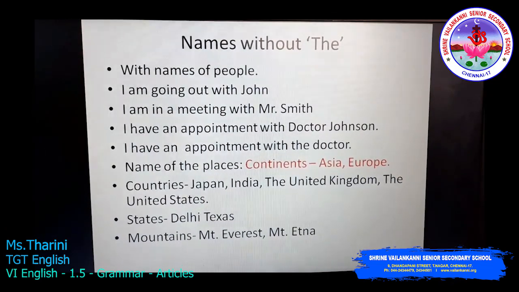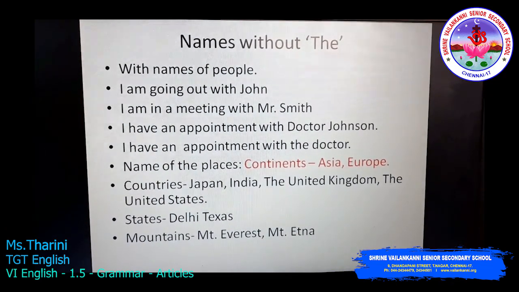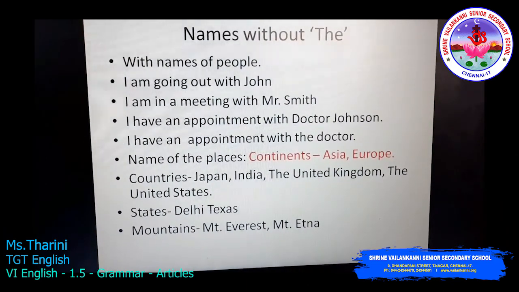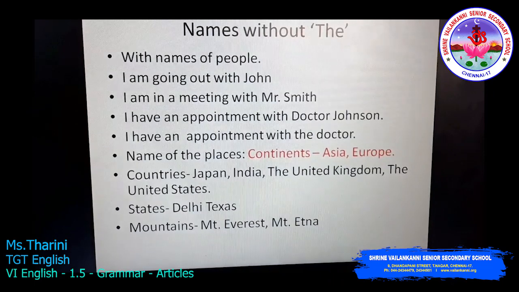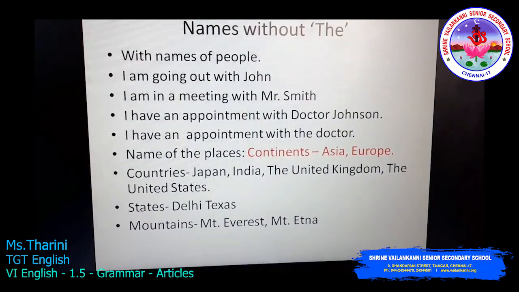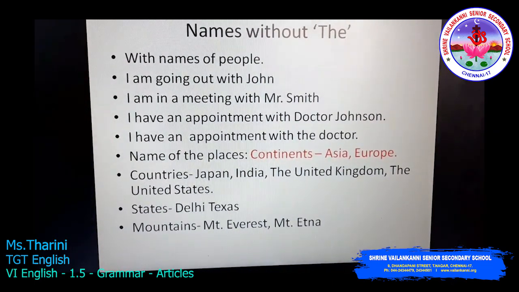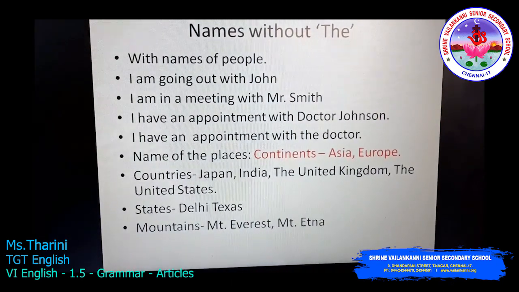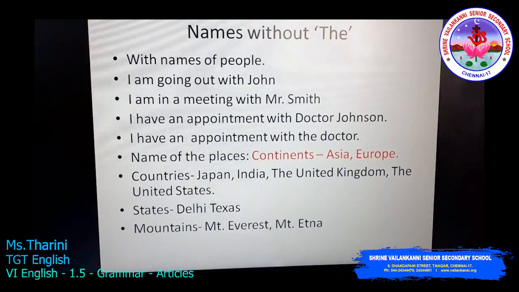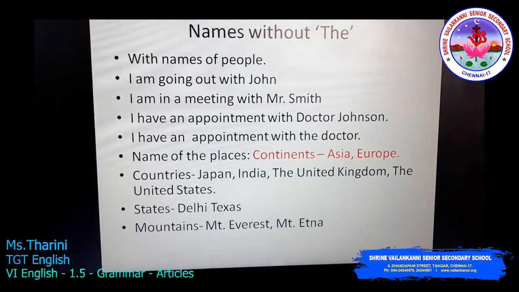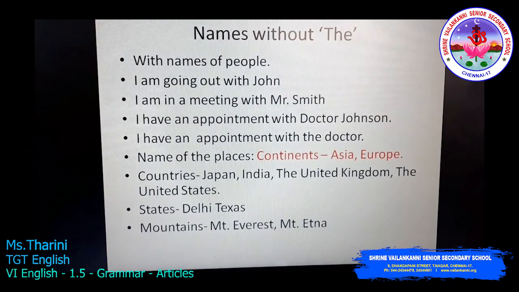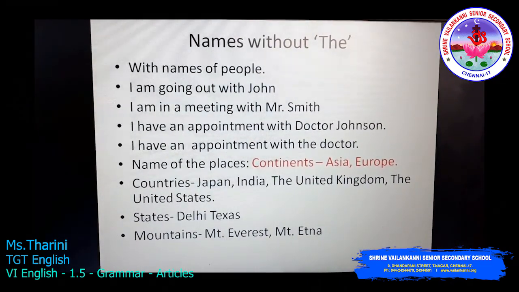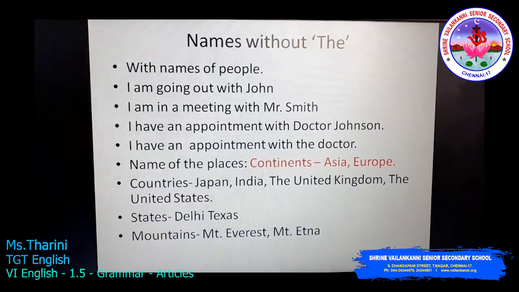not to use it. Yes, names without the article the, with names of people. I'm going out with John. So I will say that I'm going out with John. I will not say I'm going out with the John. That's wrong. I'm in a meeting with Mr. Smith. So this is the correct sentence. You should not add the. The Mr. Smith will not come.